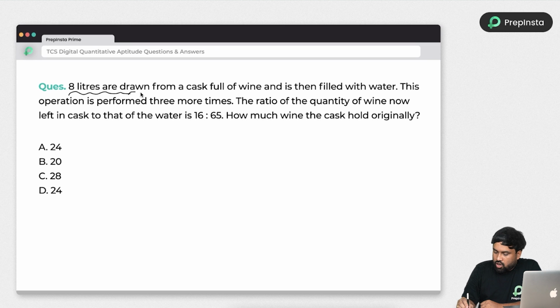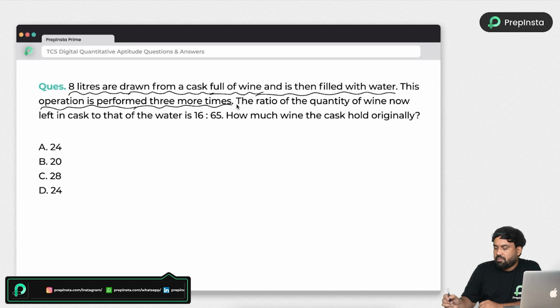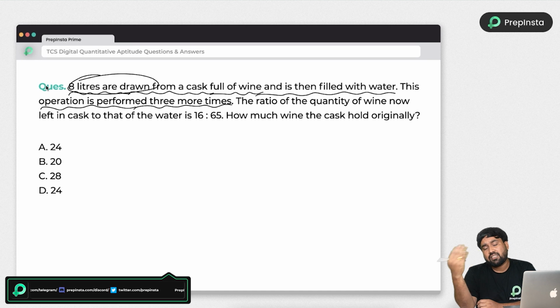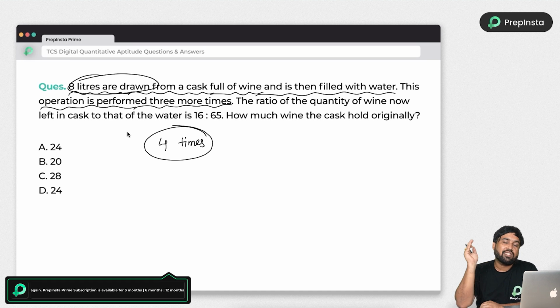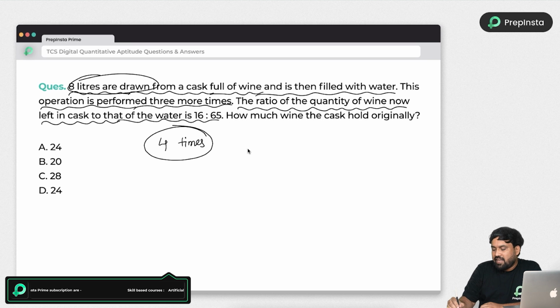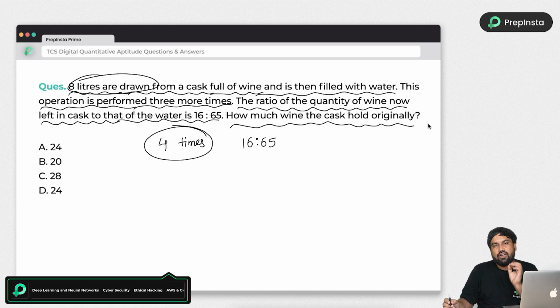8 liters are drawn from the cask full of wine and is filled with the water. This operation is performed 3 more times. Remember guys, first already 8 liters drawn out and filled with the water, and next another 3 times this process is repeated. So the total number of times the replacement happened is 4 times. So the ratio of quantity of wine now left in the cask to the water is 16 is to 65. How much wine did the cask hold initially?